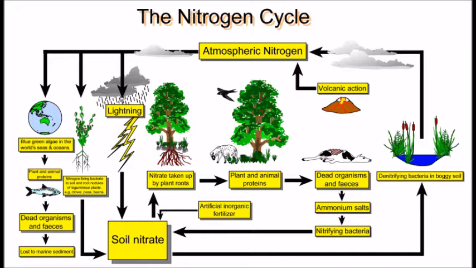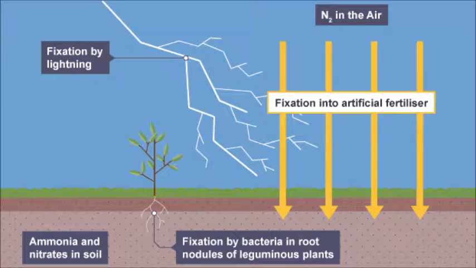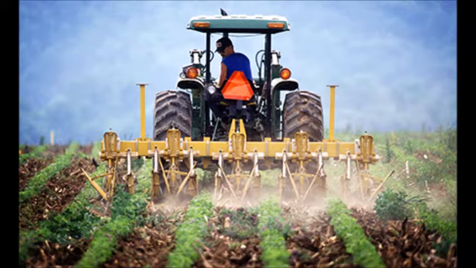Other soil bacteria obtain energy by converting nitrates into nitrogen gas, which is released into the atmosphere in a process called denitrification. A relatively small amount of nitrogen gas is converted into usable forms by lightning in a process called atmospheric nitrogen fixation. Humans add nitrogen to the biosphere through the manufacture and use of fertilizers. Excess fertilizer is often carried into surface water or groundwater by precipitation. And there you go, you now know about the cycles of matter.